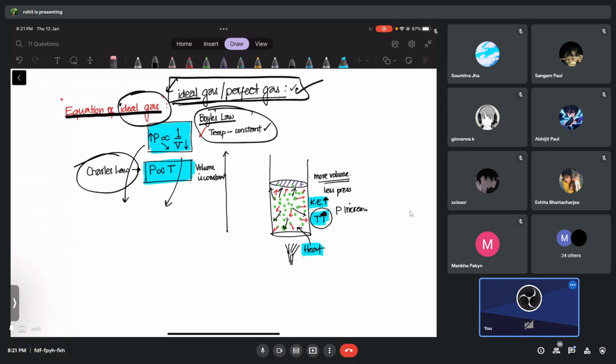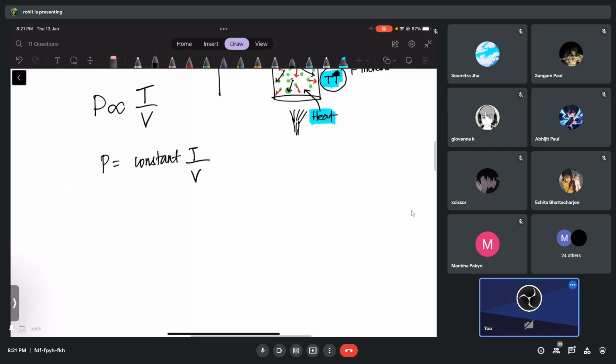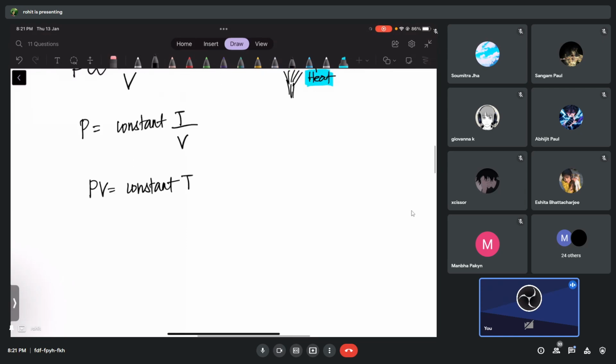Right now I'm going to combine both the equations. Pressure is found to be inversely proportional to volume and directly proportional to temperature. So I can write P is equal to some constant times T by V. Then I can multiply and PV equals some constant times T, and this constant is found to be nR. This small n represents the number of moles, and this R is the universal gas constant.